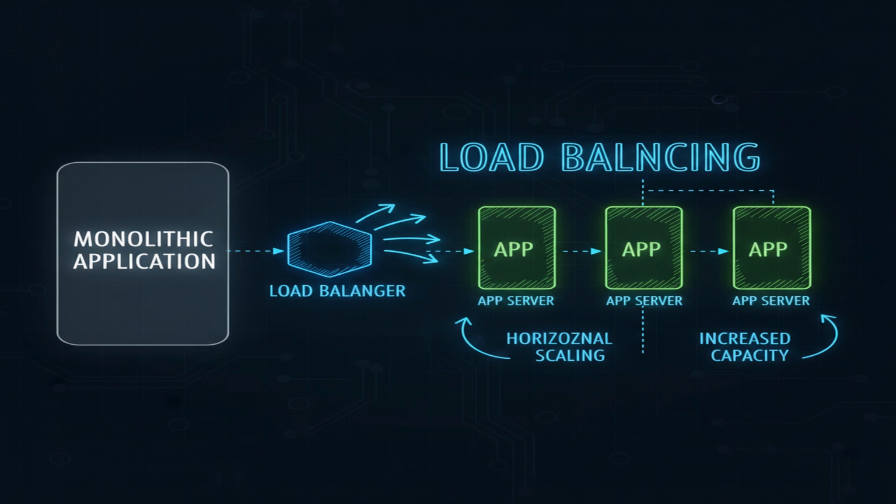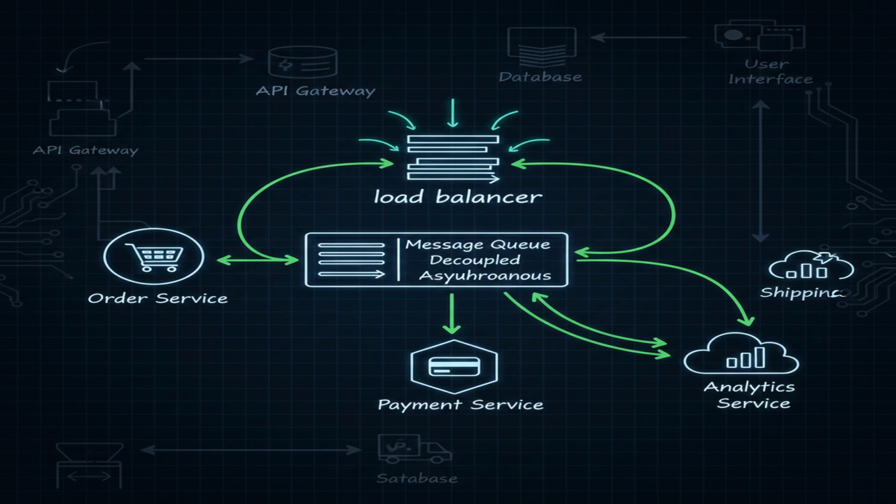One of the first steps to alleviate this pressure is introducing a load balancer. We can use Nginx or HAProxy to distribute incoming traffic across multiple instances of our application servers. This immediately addresses the CPU bottleneck by spreading the load. Let's say we add 3 application server instances. What does this buy us?